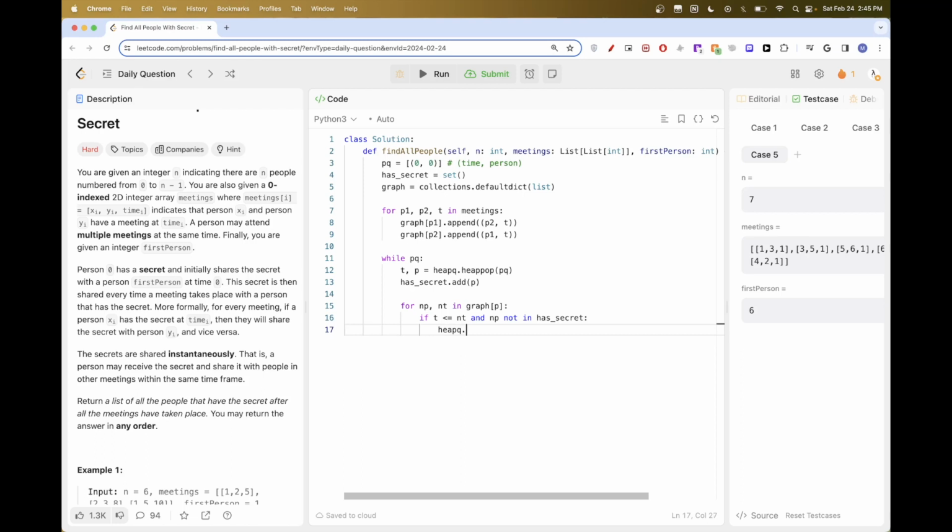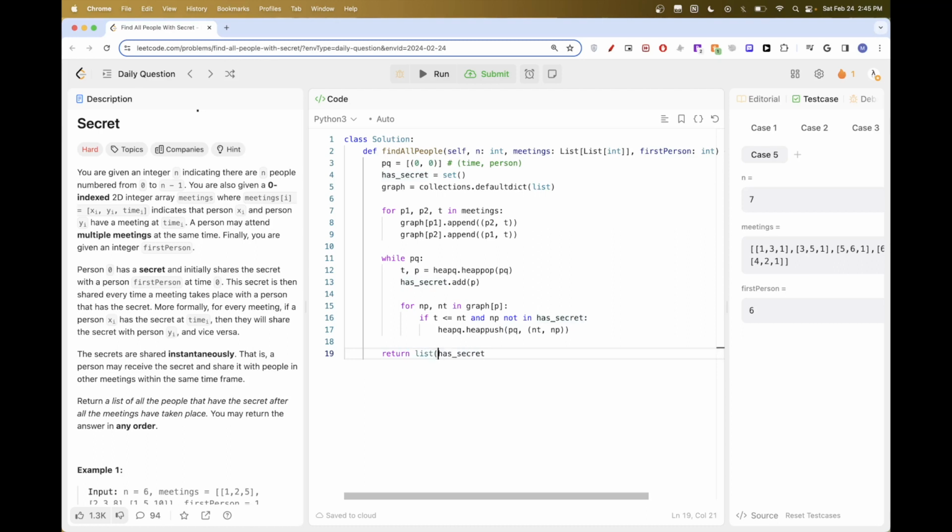In this case, they have it, so we need to add them to the queue so that we can add them to the list that have secrets. We can also do it here, but I'll just prefer to have it in one place. What we want to push is basically the time, which is NT, and the person, which is NP. Later, this one here will also check those who have a meeting with this one and see if they qualify to have the secret. To qualify, the meeting needs to take place after this one. That's pretty much the idea here. And once we do this, we can return has secret, but we need to convert it to a list because we are using a set.